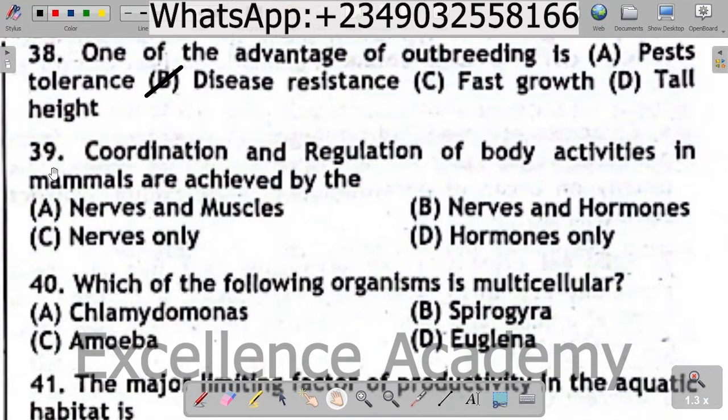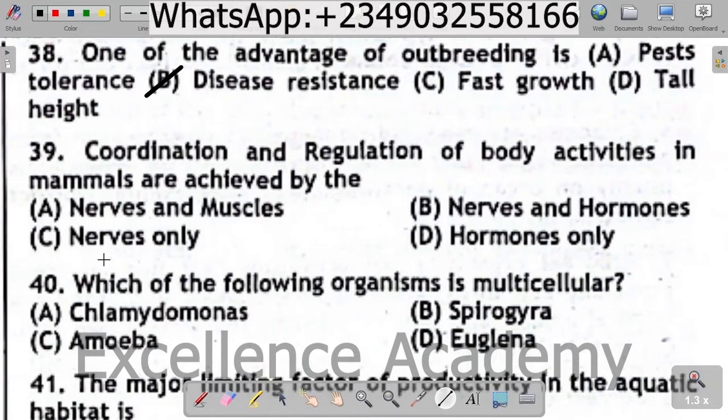Question 39. Coordination and regulation of body activities in mammals are achieved by the A. Nerves and muscles, B. Nerves and hormones, C. Nerves only, D. Hormones only.